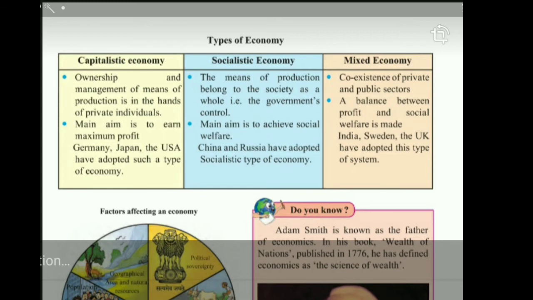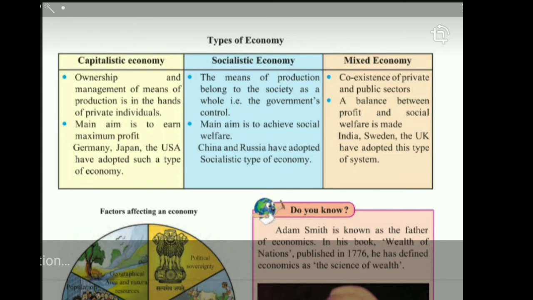Socialist economy. This is exactly the opposite of the capitalistic economy. In a capitalist economy, I have told you that private individuals will be owning everything. The land, the machinery, everything belongs to the private individual. But in a socialist economy, the means of production does not belong to any individual or private person, but it belongs to the government. It belongs to the society. Here the society means the government. So the government will be managing, producing, and distributing.